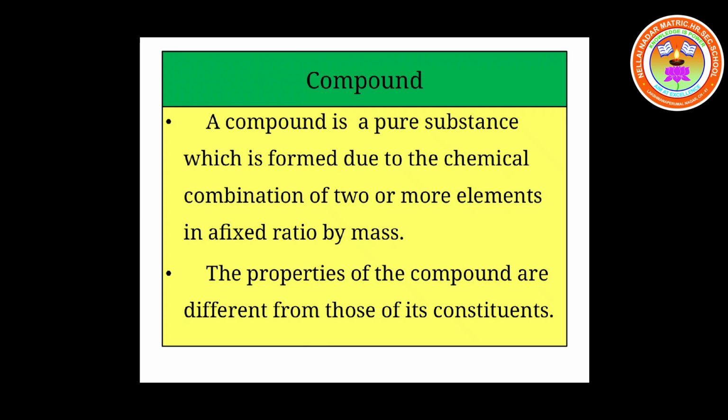So children, the properties of the compounds are different from the properties of its constituents. The properties of oxygen and hydrogen are different from the properties of the compound water. Is it okay?